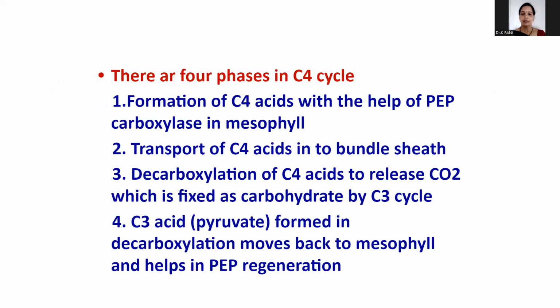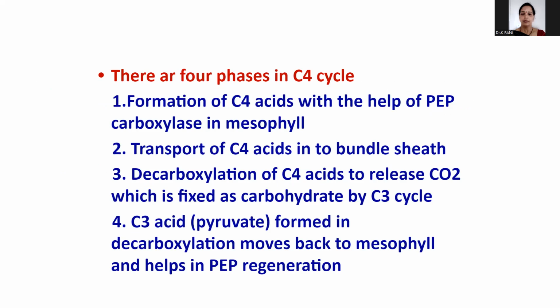Okay. So in the C4 cycle, there are 4 phases. The first step is formation of C4 acids with the help of PEP carboxylase in the mesophyll cells. The C4 cycle is completed in 4 steps.